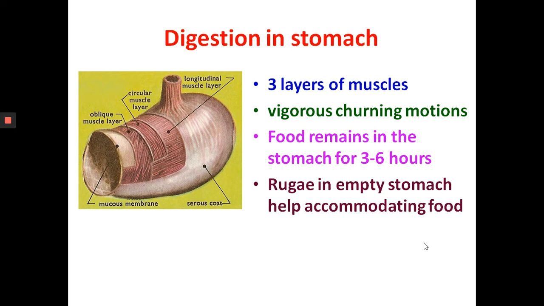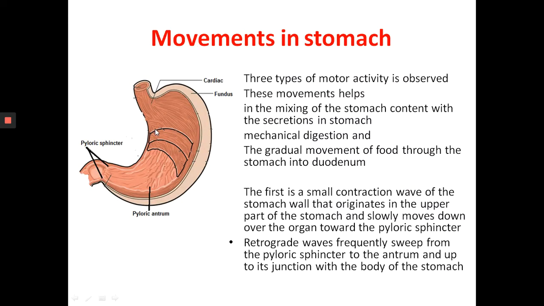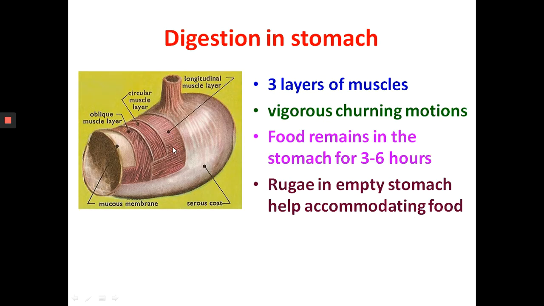The muscularis consists of the same circular, longitudinal and oblique layers. The oblique layer is not present in other parts of the gastrointestinal tract. That is a peculiarity of the stomach. These three layers of muscles allow the stomach to perform the various turning motions that are essential for efficient mechanical digestion. So this causes vigorous churning motions that break the food into smaller particles.